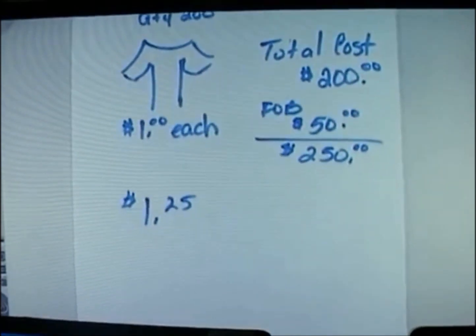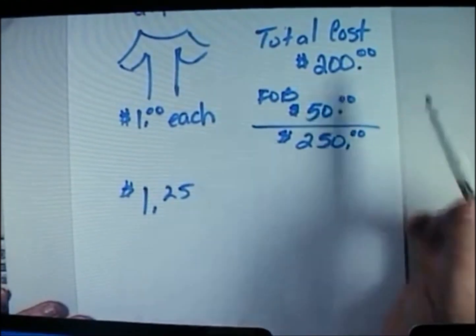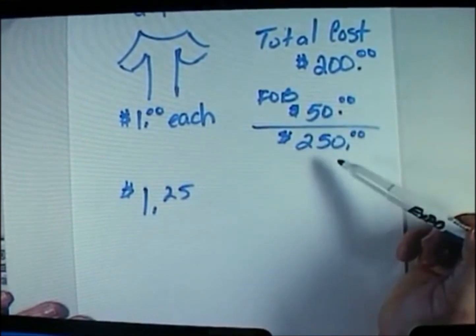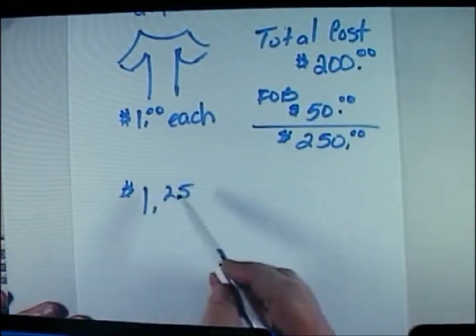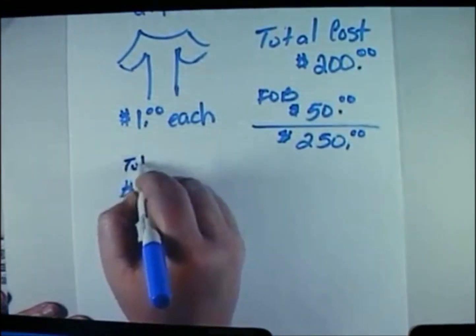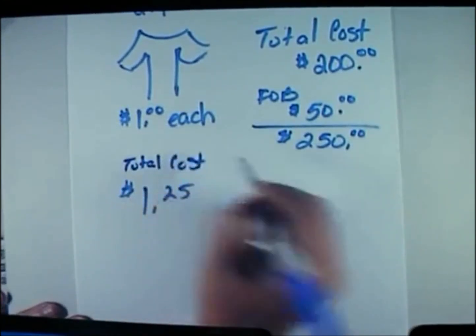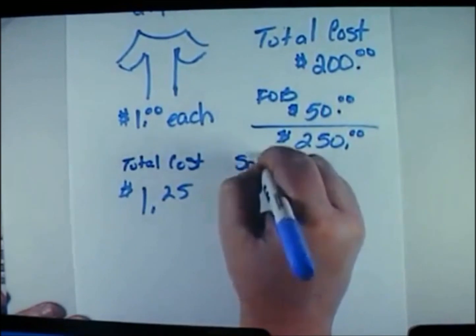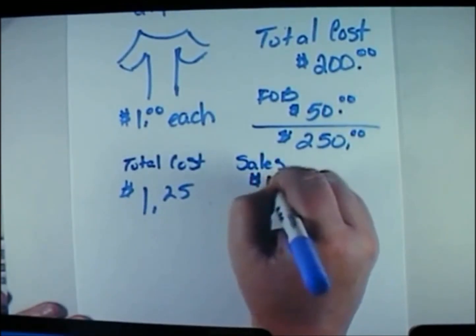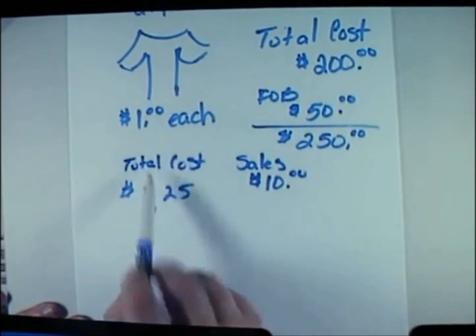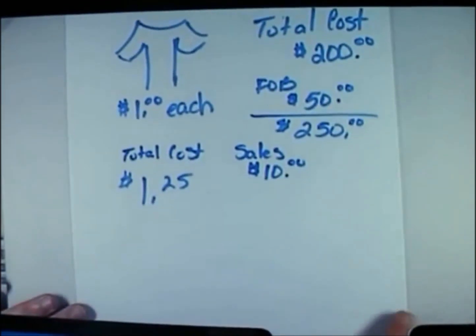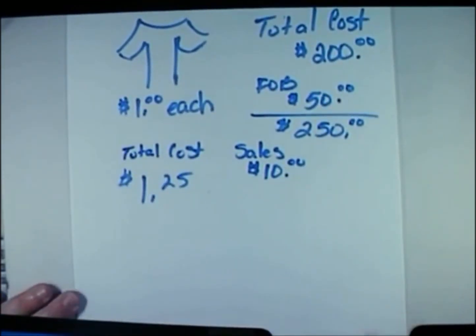So let's simulate what happens when we include freight on board within our total cost and when we don't include it in the cost. Right now I have a total cost of $1.25, and my sales amount is $10. So for every t-shirt I sell, I'm going to earn $10, and my cost behind it is $1.25. So let's look at my gross profit.